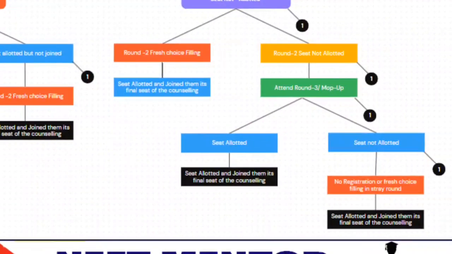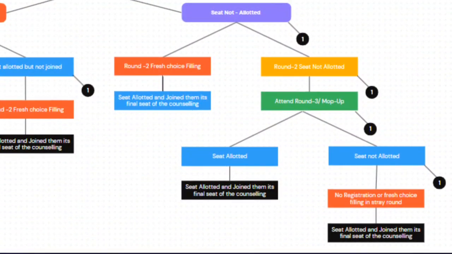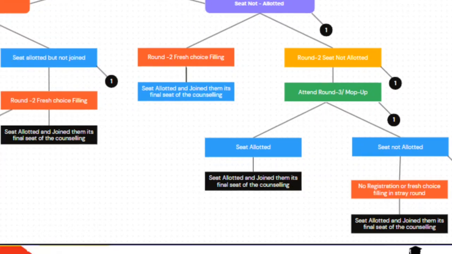If applicable as per the rule in the NEET UG, they have made it eligible that you can do fresh registration and choice filling in the stray vacancy round. But if you have done the registration and seat is not allotted, you don't need to do registration once again in any round. The same registration will be carried forward for the further rounds. So you do a stray vacancy round and you get the seat, that's your final seat. If you don't get the seat, you wait for the court order whether they want to conduct a special stray vacancy round. If it's conducted, then you get the lottery round and you can get a very desired seat there.